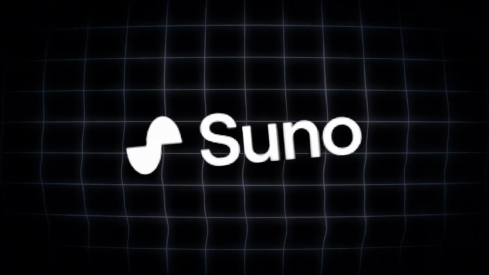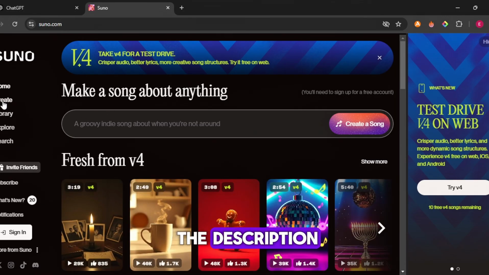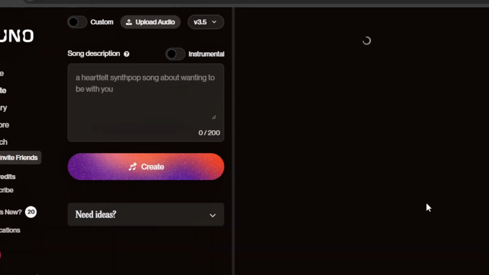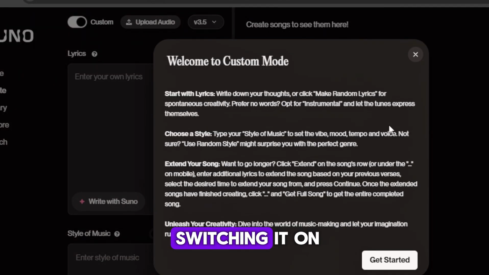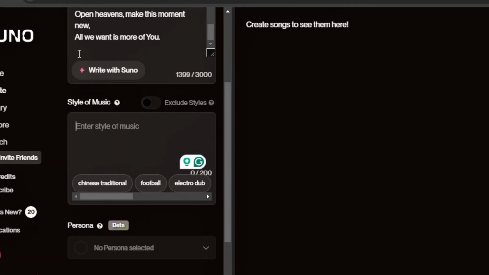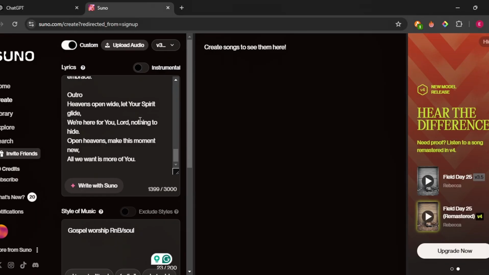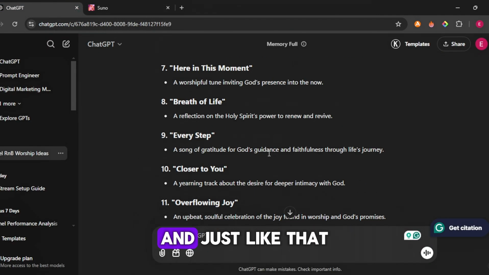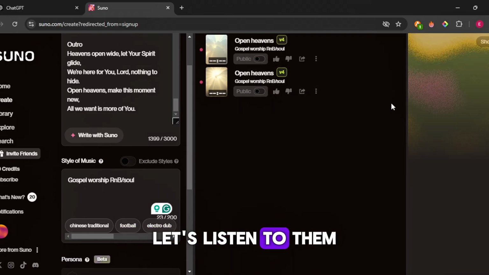This is where Suno AI comes in. Here's the step-by-step guide. Click the link in the description to head over to Suno AI. Log in with your Google account. Once you're on the homepage, click on Create. Enable custom mode by switching it on. Paste the lyrics we created into the text box. Set the style to Gospel Worship R&B Soul, title to Open Heavens, and select V4. Click on Generate and wait a few seconds. And just like that, Suno AI gives us 2 versions of our song. Let's listen to them.